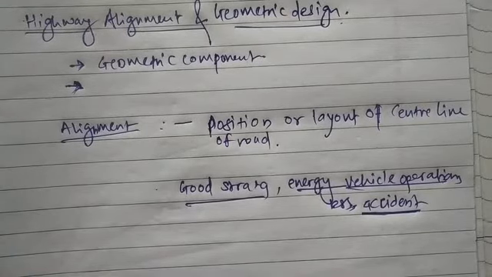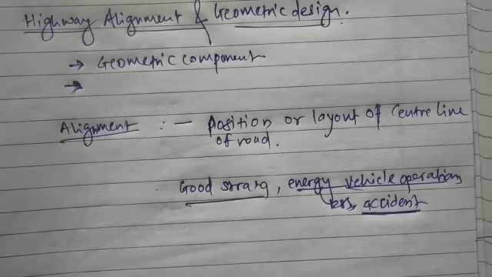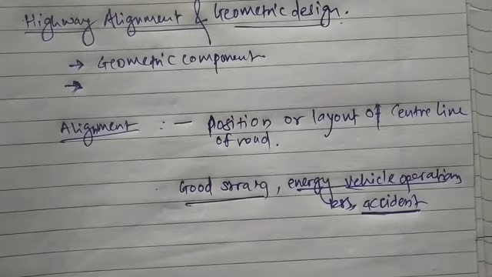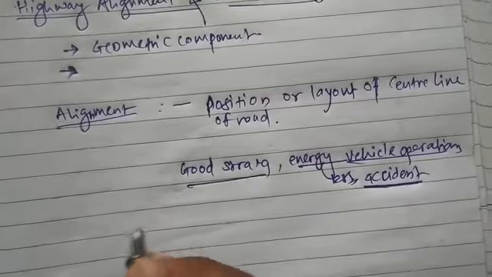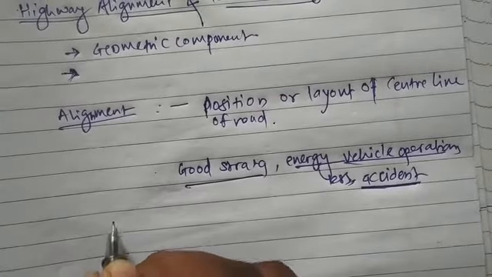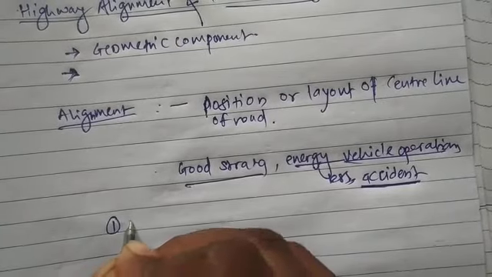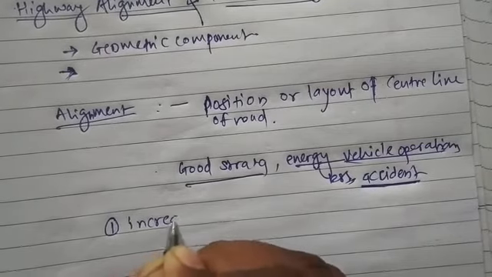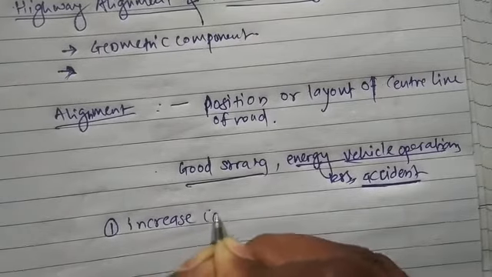Okay, so a new road should be aligned very carefully, therefore, as improper alignment may result in one of the reason which I am going to tell you. The improper alignment may increase the construction cost.